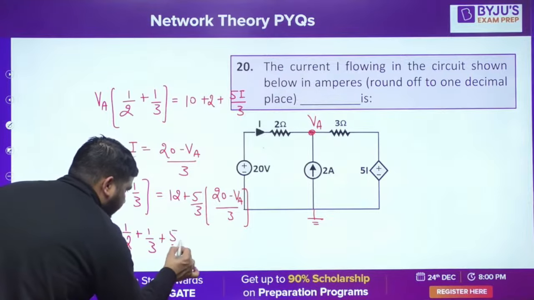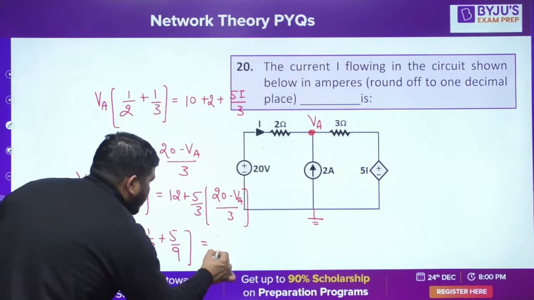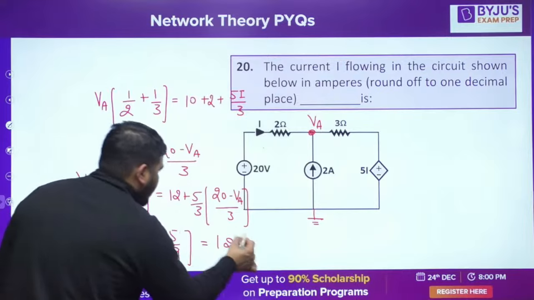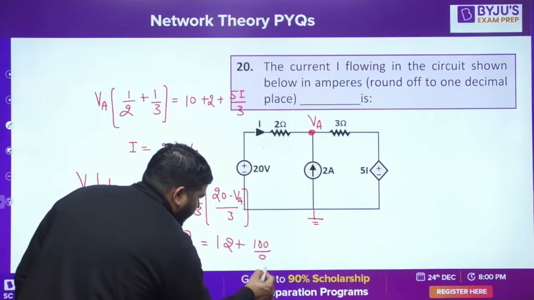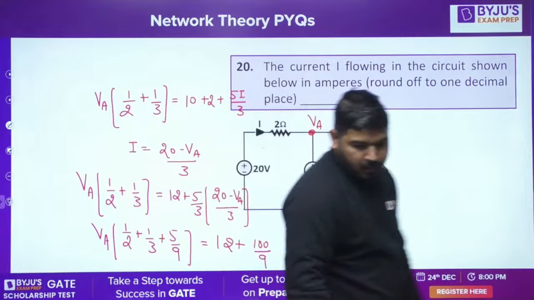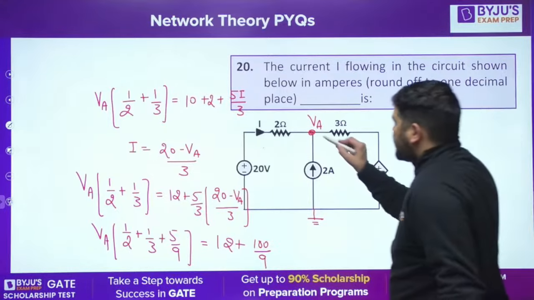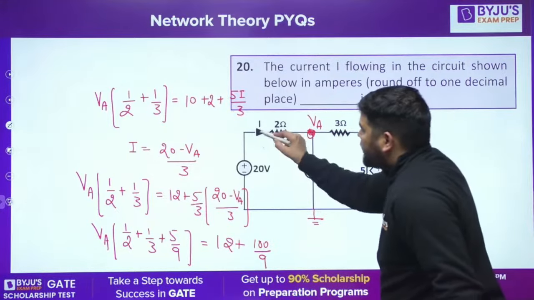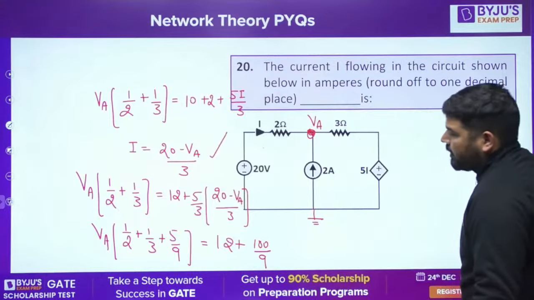So it will be plus 5 by 9 on this side, equal to 12 plus 100 by 9. Okay. Now you can solve for VA. Once you get this VA, you can calculate this I. You can put it here, okay? You'll get the value of I.